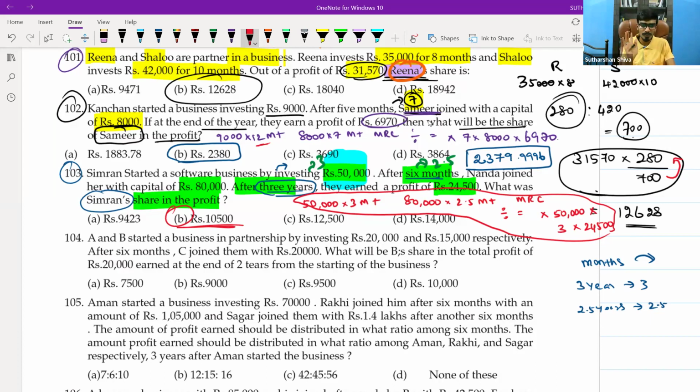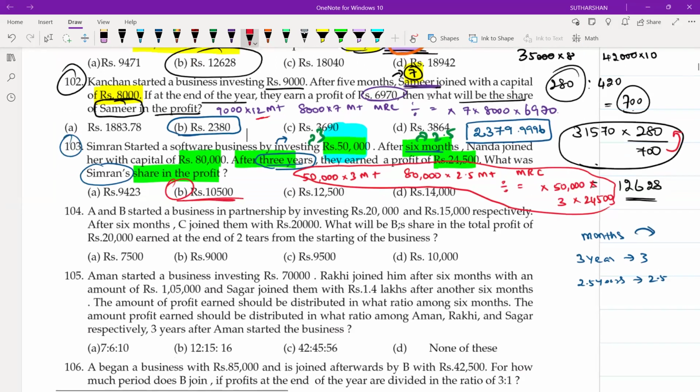That way of approach we will do. If 12 months is given, we will convert everything to months. If it is for 4 years, 5 years profits is given, then we will go with 3.5, 2.5 like that. Are you able to understand?